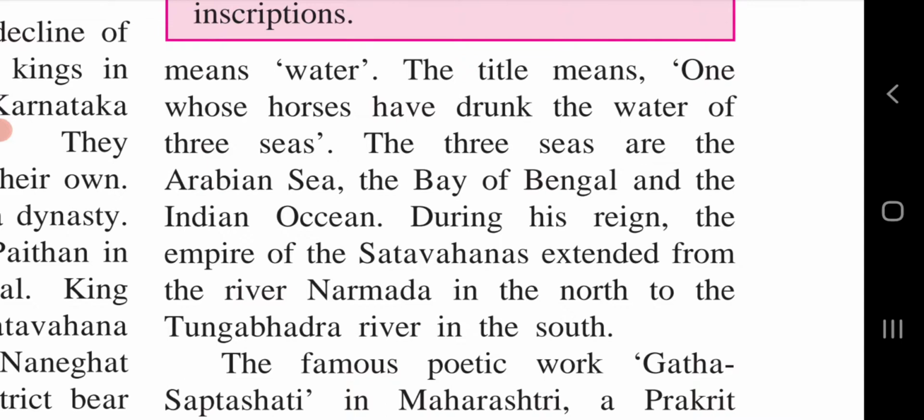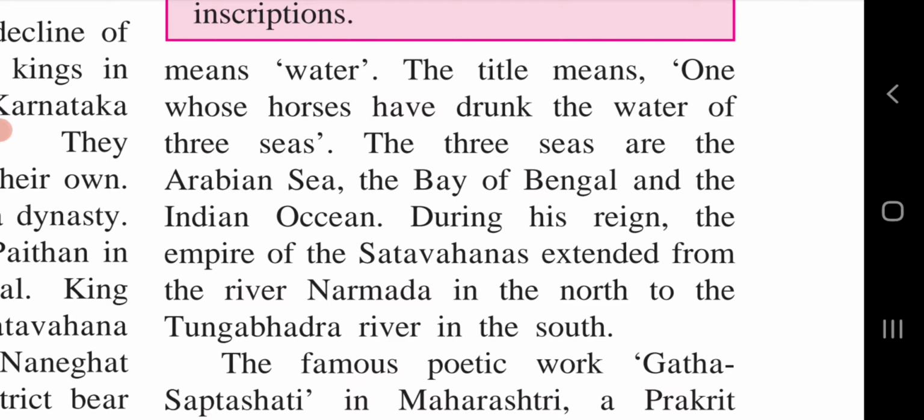From this sentence we can know how powerful the Satavahana king Gautami Putra Satkarni was. He defeated the Shaka king Nahapana, and he is also described as Trisamudra Toya Peet Vahan. It means the one whose horses have drunk the water of 3 seas. Which are the 3 seas? The Arabian Sea, the Bay of Bengal and the Indian Ocean.